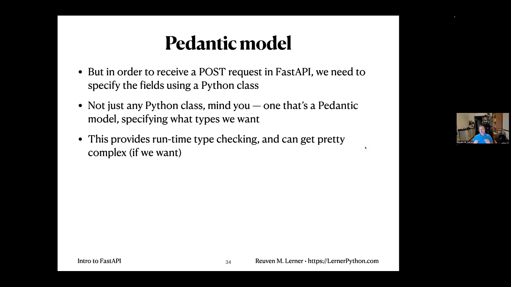So this is used by FastAPI. If I want to receive a POST request, I need to specify the fields using a Python class. Now, you're not going to use this class. You're not going to instantiate this class directly. But FastAPI will use the class in order to understand what attributes it should get and what types those should be. And this provides us with runtime type checking. And it can, if you really want, get pretty complex.